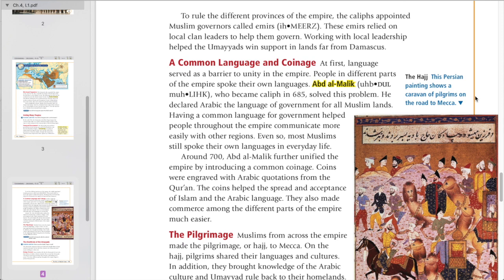Around 700, Abdul Malik further unified the empire by introducing a common coinage. Coins were engraved with Arabic quotations from the Quran. The coins helped the spread and acceptance of Islam in the Arabic language. They also made commerce among the different parts of the empire much easier.